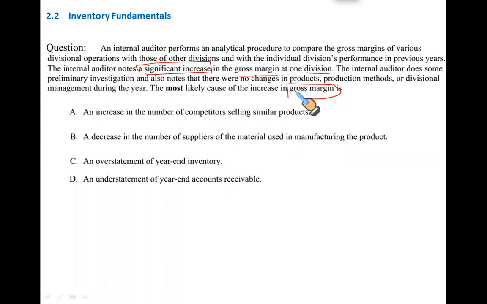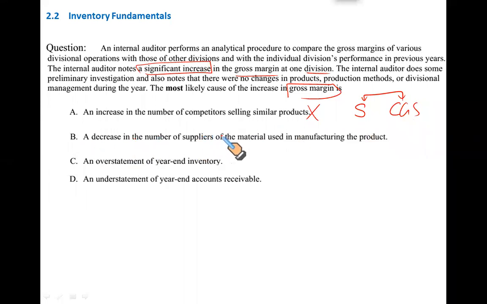Why did the gross margin increase? Let us see which of these could be the plausible reason. An increase in the number of competitors selling similar products. Fine. If the competitors are selling similar products, then it will result in my net profit. My gross margin should stay the same. It doesn't affect my gross margin because my gross margin is the difference between sales and cost of goods sold. It has nothing to do with my competitors. Margin should stay the same.